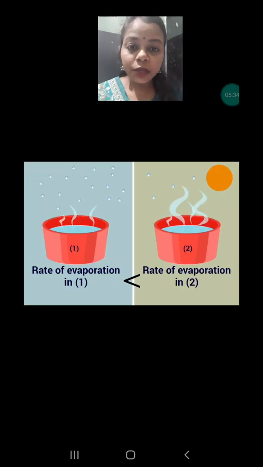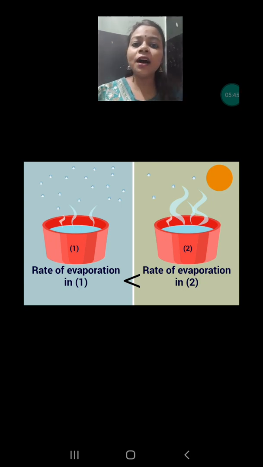Second, in this video, two things have been shown. First is humidity. What is humidity? In the definition I have explained, humidity is the presence of water vapor in the air. So when the water vapor is present in the air, that means humidity will be more. When the humidity is more, the evaporation will be slow. That's why here the less than sign has been shown, where the water droplets are more in the environment.